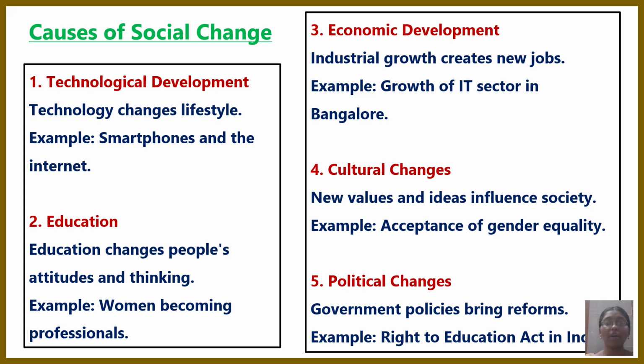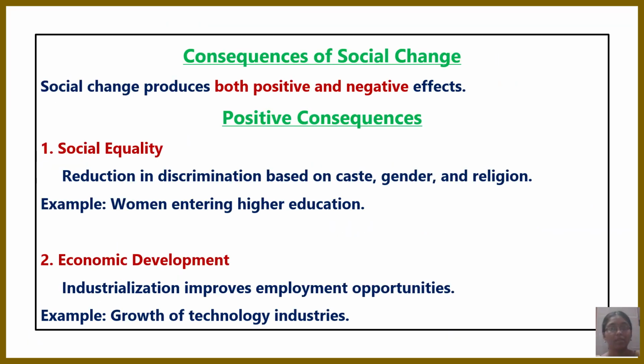The next one is political changes. Political changes mean the refinement or reframing of government policies. For example, the Right to Education Act 2009, and also Early Childhood Care and Education. So these are major causes of social change. Now let's see the consequences of social change. There are positive and negative consequences.